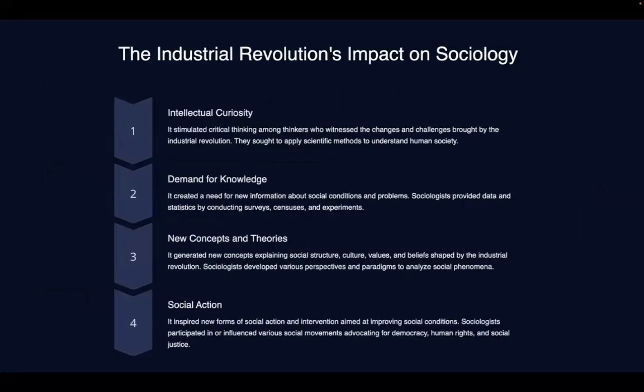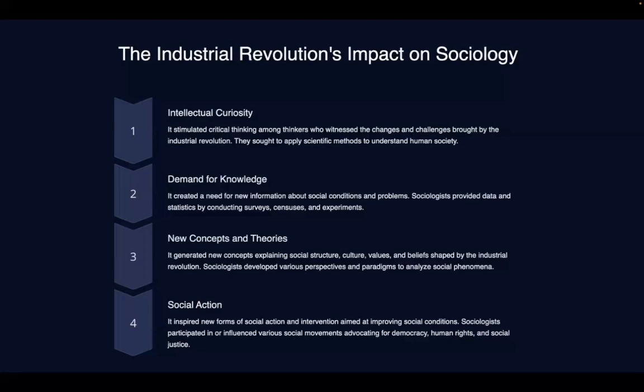Now we will see in detail the Industrial Revolution and how it led to the emergence of sociology. The Industrial Revolution also ignited intellectual curiosity because of the fast moving changes and challenges it brought. So they sought to apply scientific methods. If you see the study of suicide, or mechanical solidarity to organic solidarity, the theories given by Durkheim or Marx, all were trying to compare the earlier society with the modern society. They all were taking a historical approach.